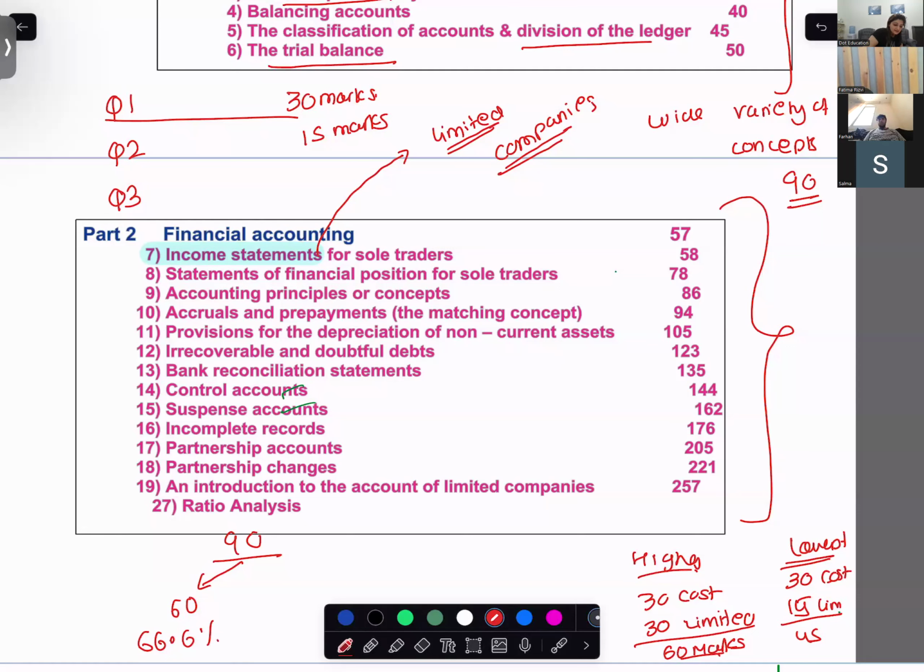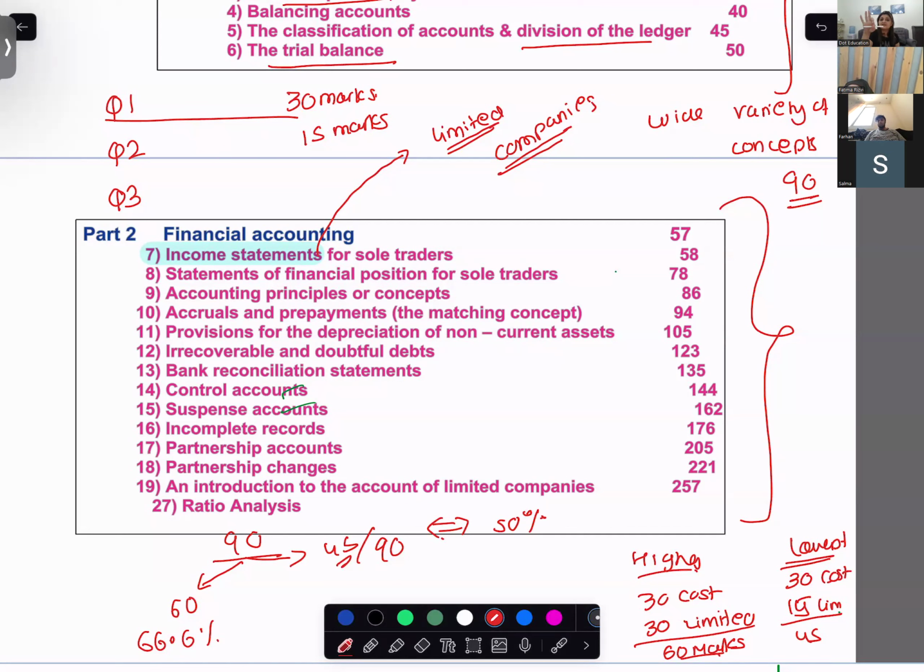And 45 marks out of 90, how much percent is this? 50%. That means even if you do 3 chapters, there is no scope of failing, no scope of ungraded.